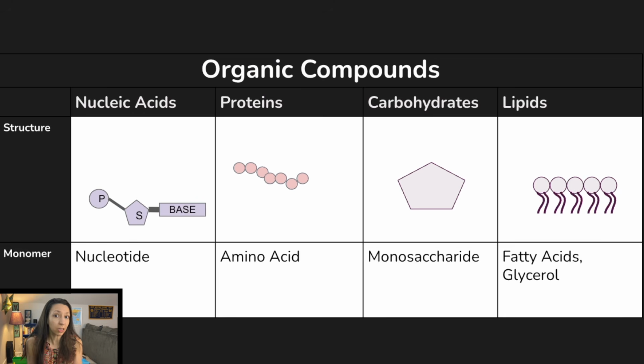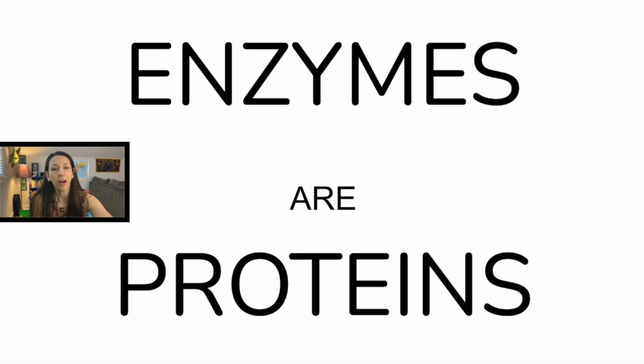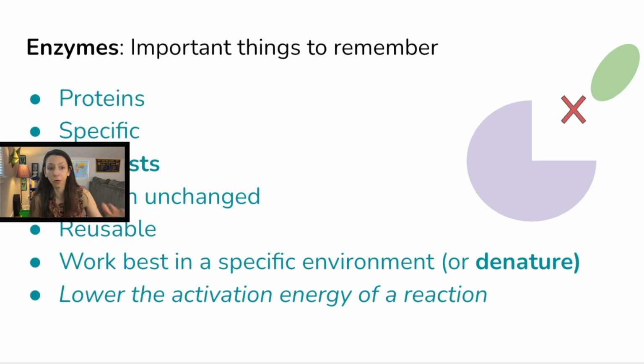Proteins are made of amino acids. These are proteins, including enzymes. And carbohydrates are going to be our sugars, like our monosaccharides, our polysaccharides, and our starches, usually our very large polysaccharides. Lipids can include things like our phospholipids, regular lipids that are made of fatty acids and glycerols, and steroids as well. Also, it's important to remember things about enzymes. Now, there's a lot of vocabulary associated with enzymes, which we'll get to in a minute, but enzymes are proteins, so they're part of that category of organic compounds or biological macromolecules.